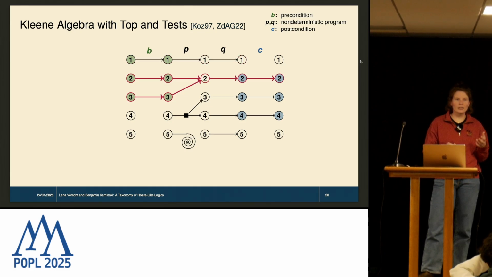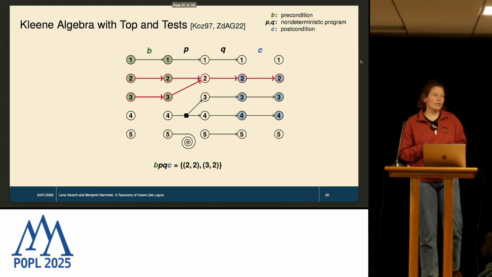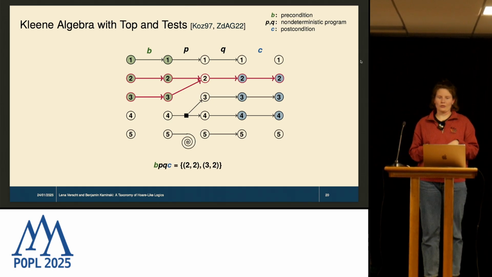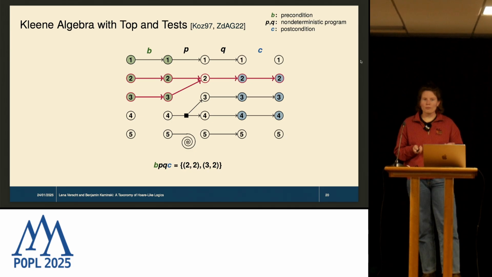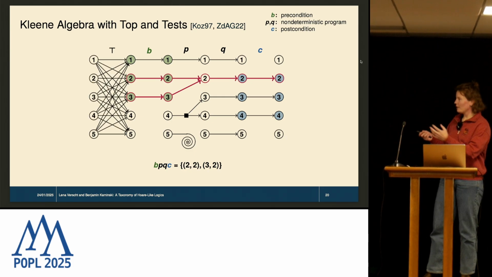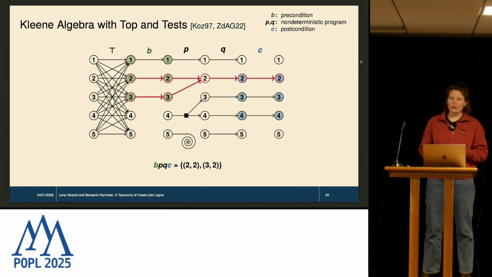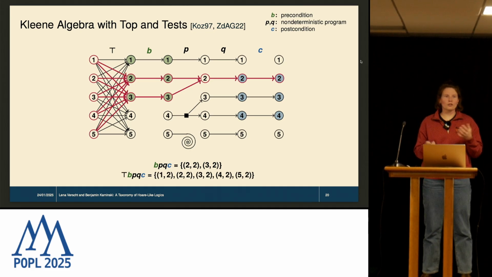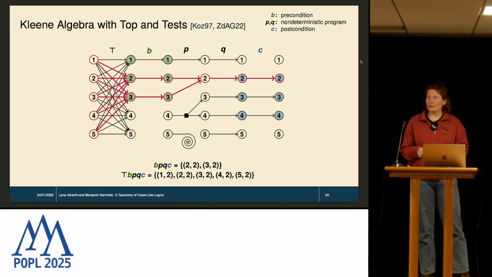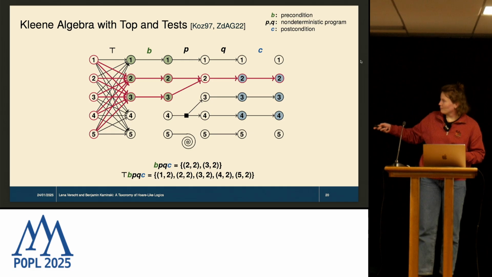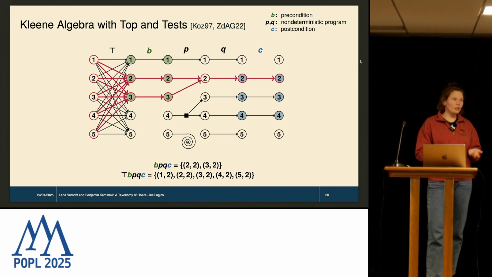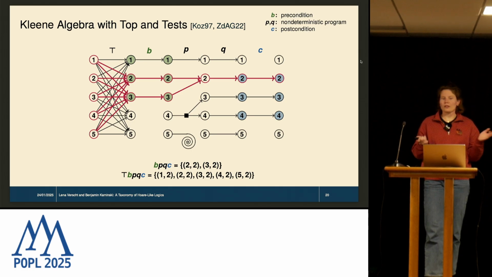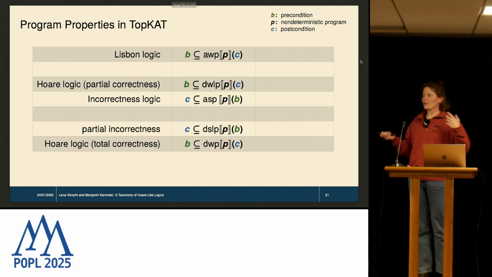And now the resulting term BPQC contains the pairs 2,2 and 3,2. And now the clue with Kleene algebra with top and tests is that we have this top element, which is the universal relation. And if we append this to the term, this actually acts as a selector of the domain or the codomain of these terms, because we now get a relation that relates all initial states to this codomain of the previous relation that we had, which is something that we need to express incorrectness, for example. Okay, and now program properties are just equations over these terms.